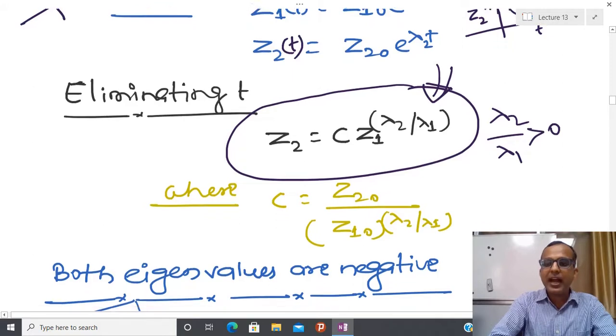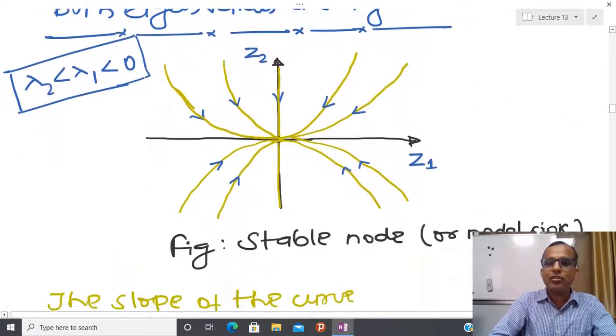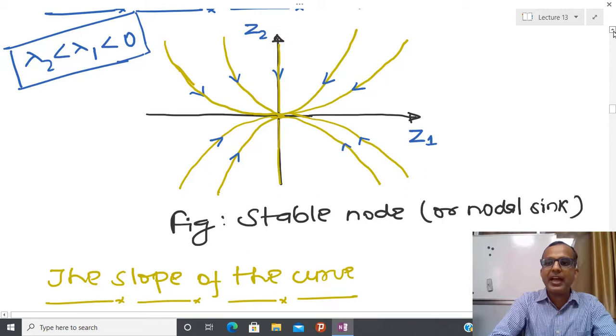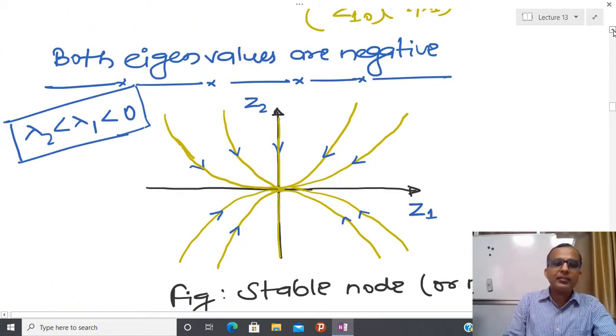After that, for the time being and without loss of generality, I am assuming that lambda 1 is less negative than lambda 2. So they will satisfy this kind of condition: lambda 2 less than lambda 1 less than 0. In this particular case, lambda 2 by lambda 1 is less than 1.